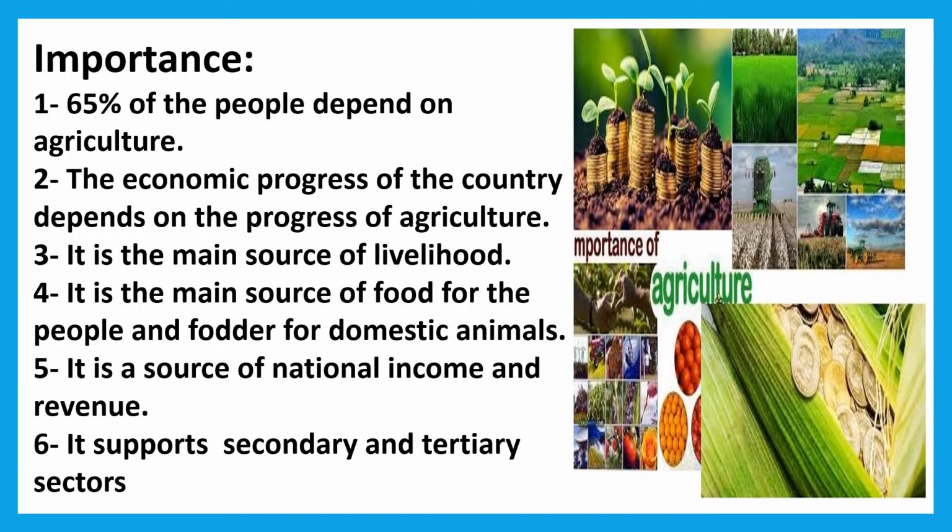Let's see the importance of agriculture. In India, 65% of the people are dependent on agriculture. The economic progress of the country depends on the progress of agriculture, because it is a primary sector, na children, and it is the main source of livelihood also, and it is the main source of food for the people and fodder for domestic animals, and it is a source of national income and then revenue also, and it supports secondary and tertiary sector. Secondary sector means industries, and tertiary sectors like bank, transport, etc.